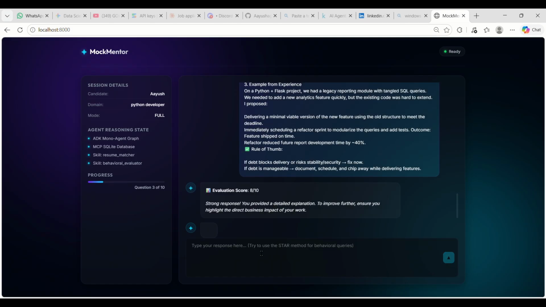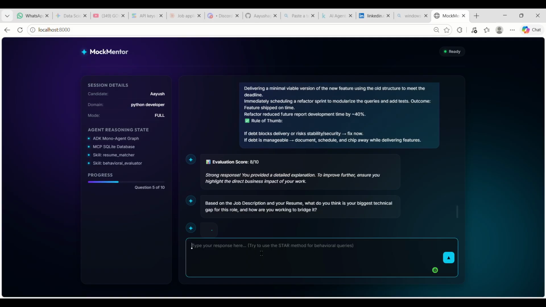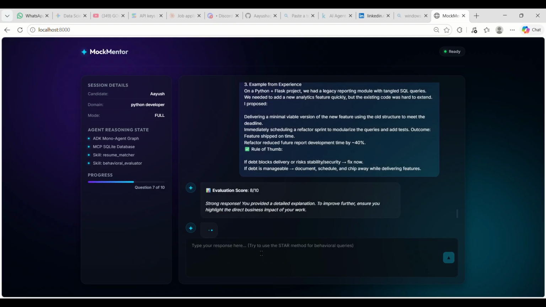I paste a strong answer. Again, the agent resumes, evaluates the response, and scores it 8 out of 10. Under the hood, the weak spots are being written to the SQLite database via MCP. The agent continues to ask further questions. It asks up to 10 questions.